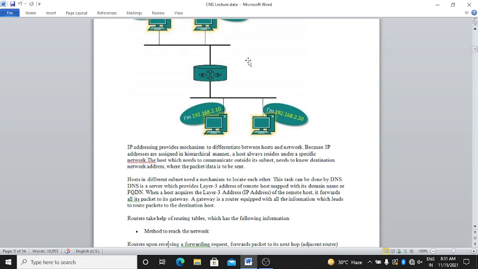A gateway is a router equipped with the information which tells it how to route packets to the destination host. Then the router takes help of a routing table which has the following information: which method to reach the network.